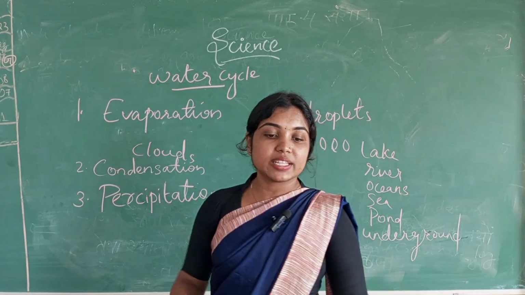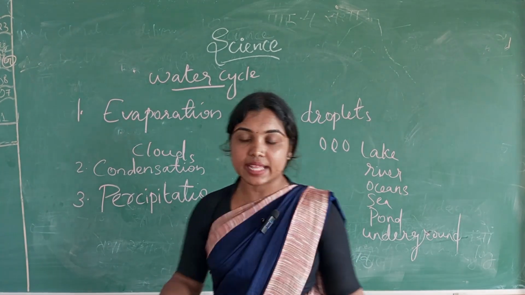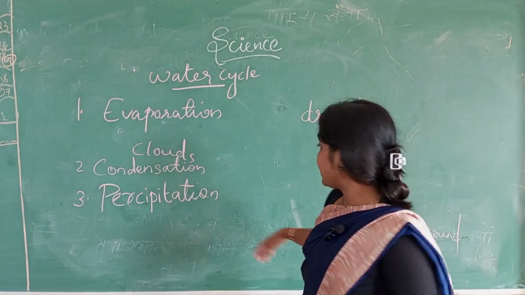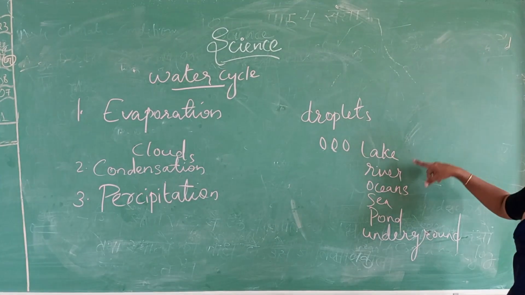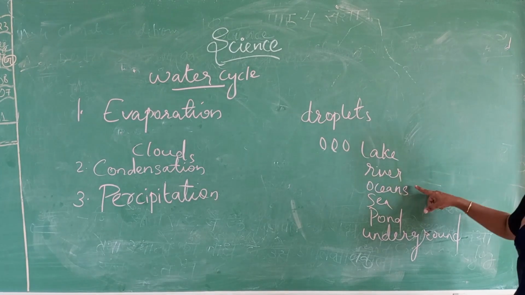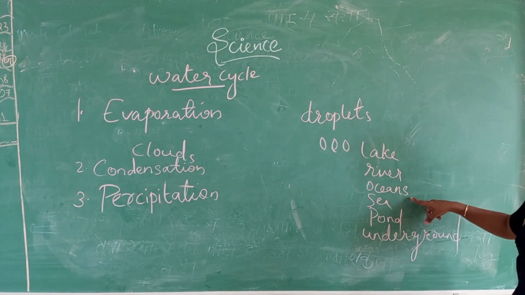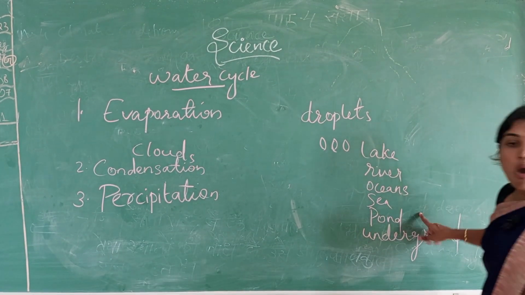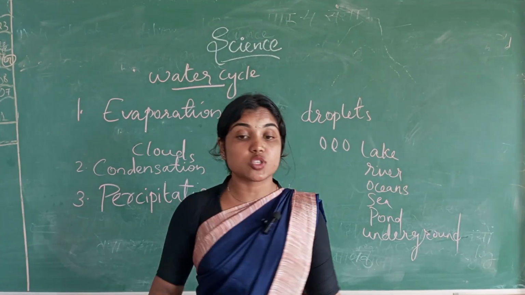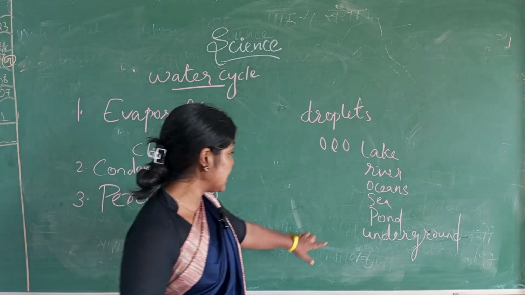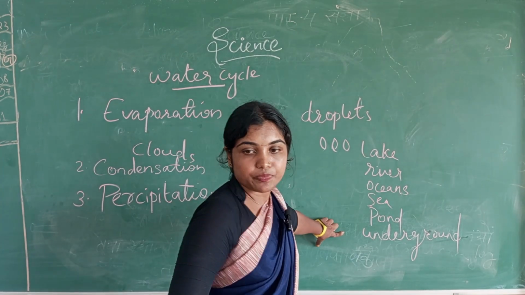So after that, then the rain comes. That means as it rains, water gets collected in lakes, rivers, oceans, seas, ponds, and it even seeps through the soil and becomes underground water.